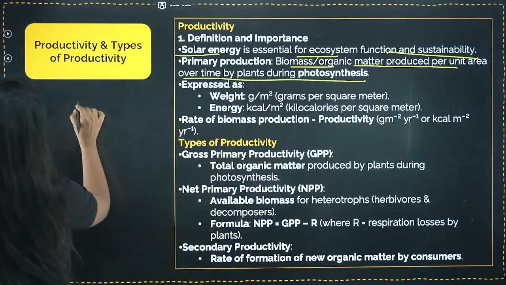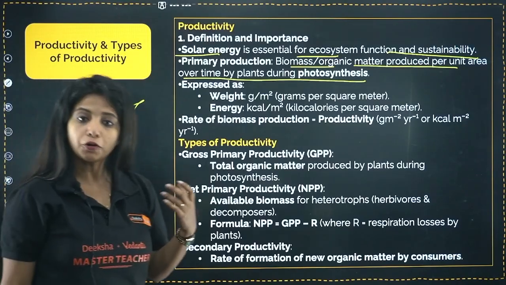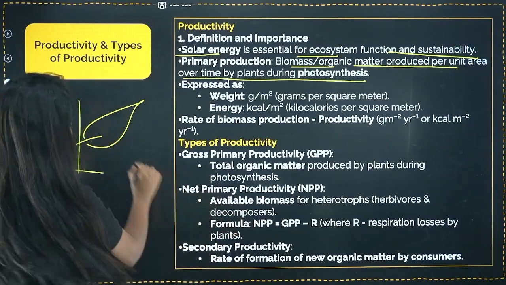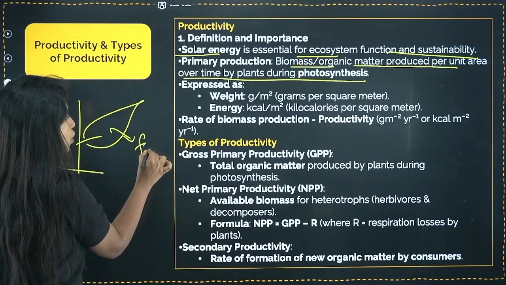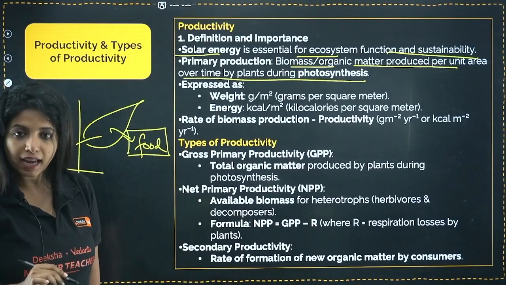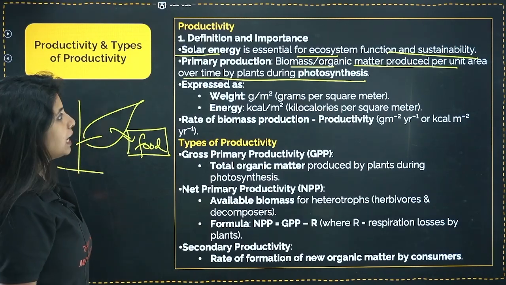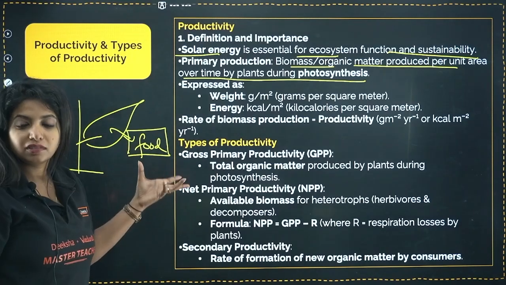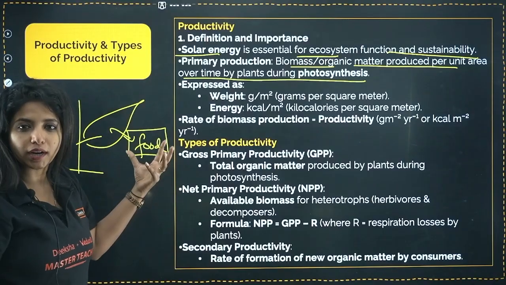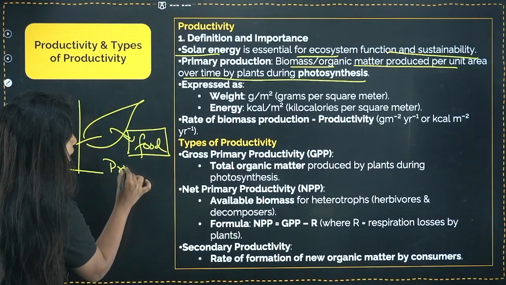Suppose there is a plant over here. This plant is undergoing the process of photosynthesis. By photosynthesis I mean that it is making its own food, right? And this food can be utilized by other organisms also, because we are like that. So what do you call the production of this food? It is the first organism to produce it, so I'll call this primary production.